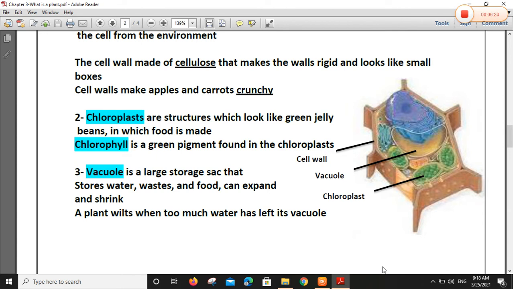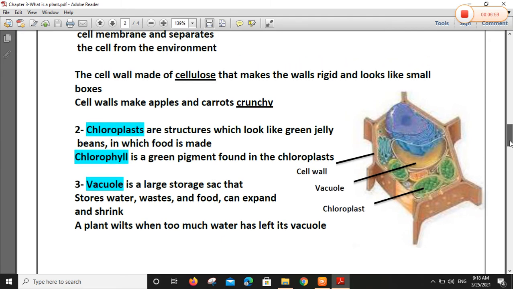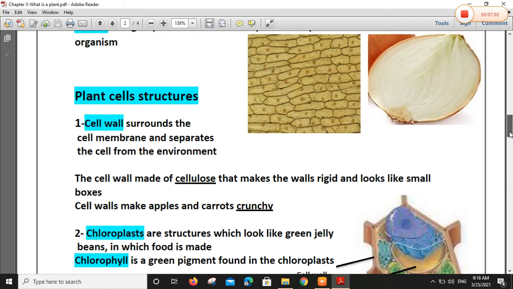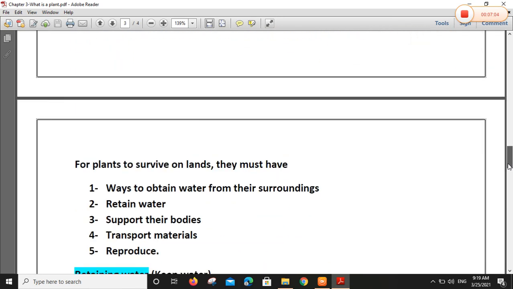Third structure, vacuole. Large vacuole that characterizes plant cell. This vacuole is a sac that stores water and wastes and food, and it can expand and shrink according to the amount of water. Yes, when the plant wilts, this means not enough water. So a plant wilts when too much water has left its vacuole. So I did now with you 3 main structures: cell wall, chloroplasts, vacuole.